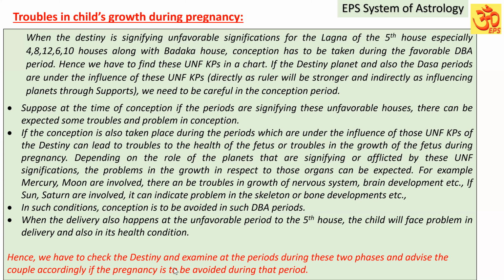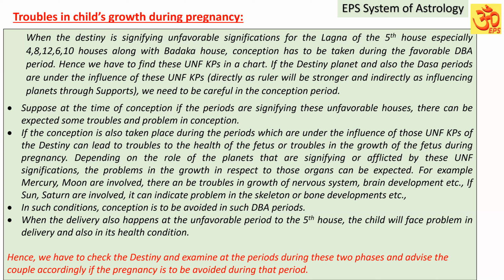Hence, we have to check the destiny and examine the periods during these two phases, that is conception and delivery, and advise the couple accordingly if the pregnancy is to be avoided during the period.